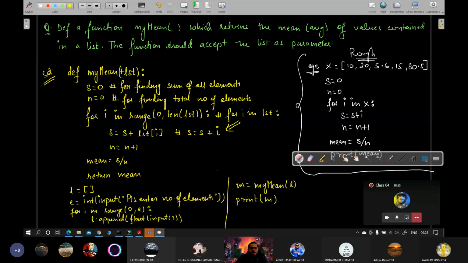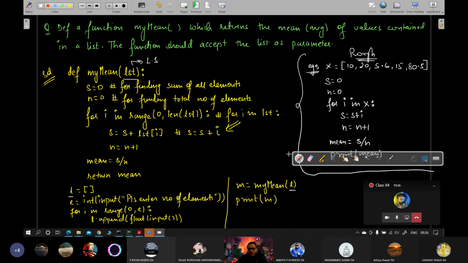LST is a local variable that will be created by my mean when the function is activated. And I am creating one variable list L in the global scope. So from the global scope you are sending it to the local scope LST. This will be a local variable. Look, this LST will be in the local scope, which is a parameter, and this is an argument which we are throwing from the global scope. So they are different. This will be created at the time of function call, and this we are passing from the global scope as an argument.